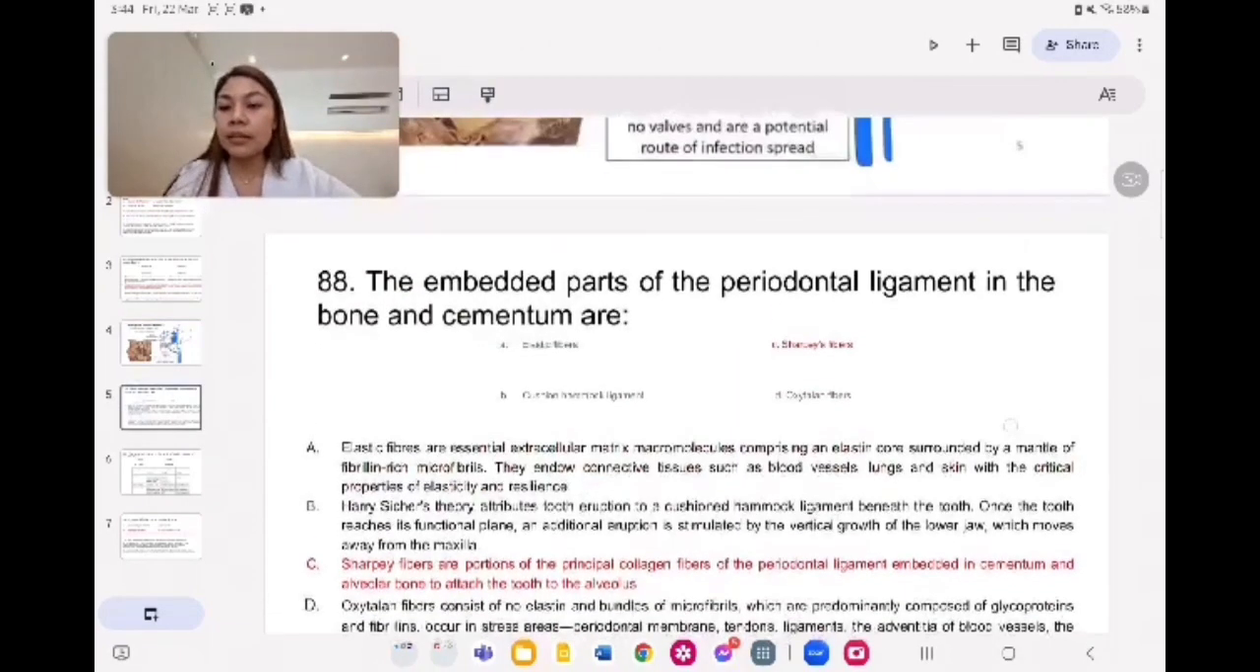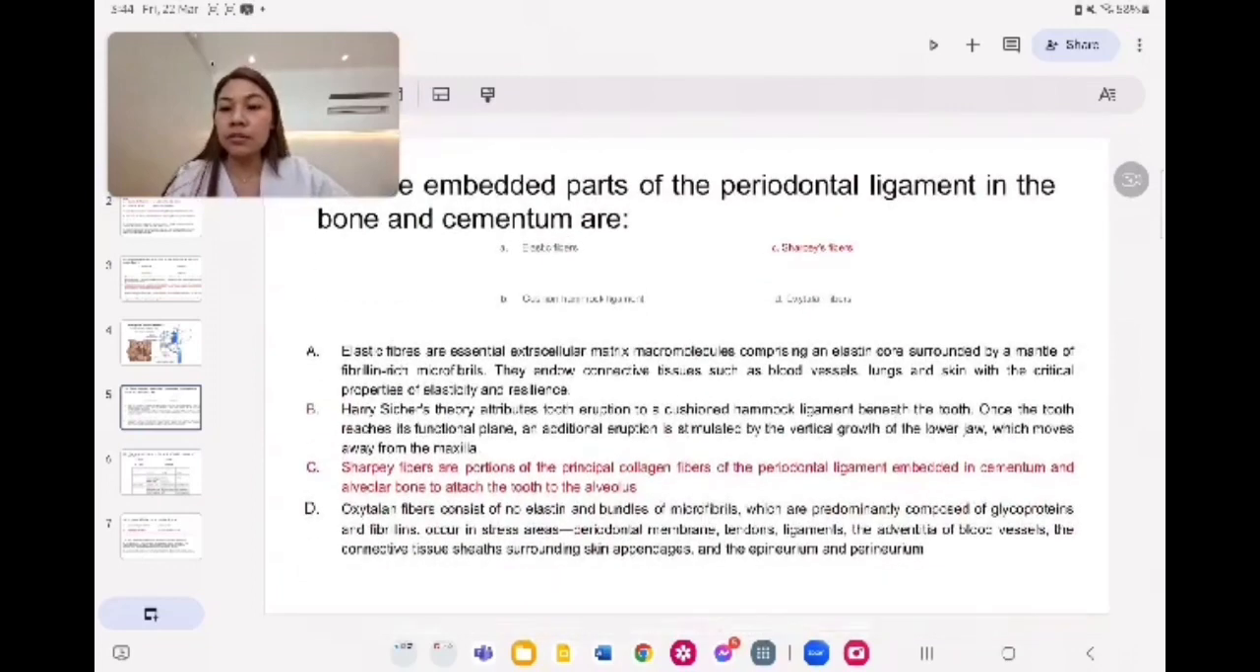For number 88, the embedded parts of the periodontal ligament in the bone and cementum are the Sharpey's fibers, because they are the portion of the principal collagen fibers of the periodontal ligament embedded in cementum and alveolar bone to attach the tooth to the alveolus.